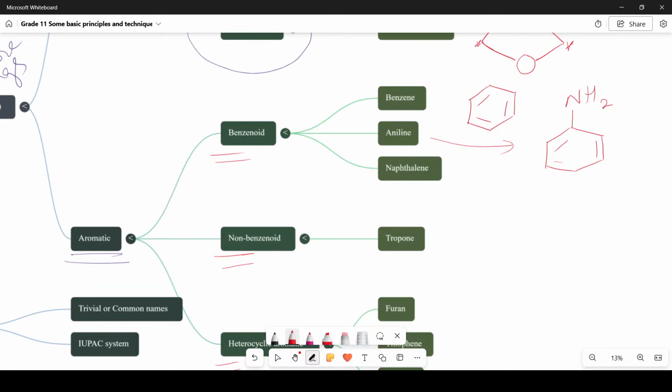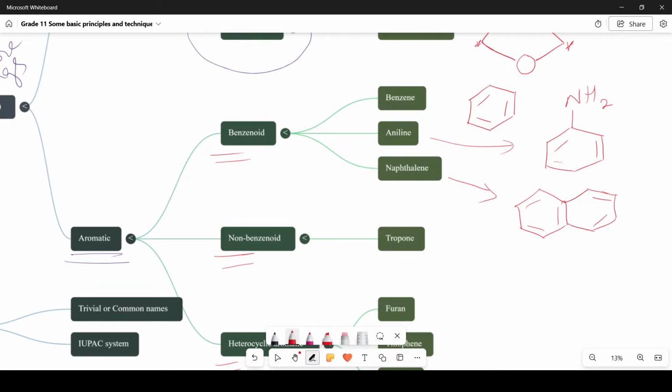There is another example, naphthalene. Naphthalene has two benzene rings. You can't see anything else apart from benzene rings in these types of benzenoid compounds. Further, you have anthracene. Many such compounds are seen. So what did you observe? I wrote the double bonds and single bonds. They are in alternate ways.